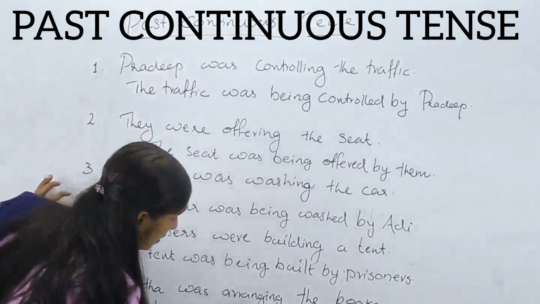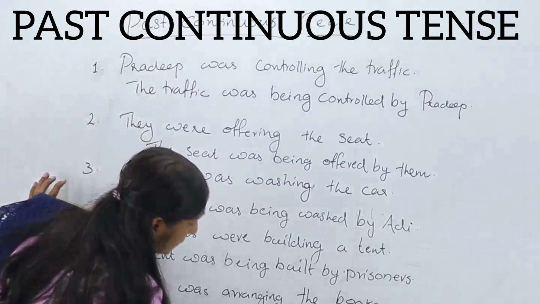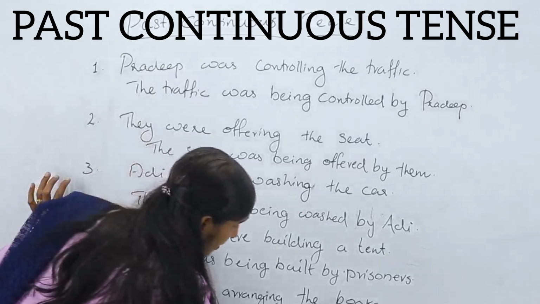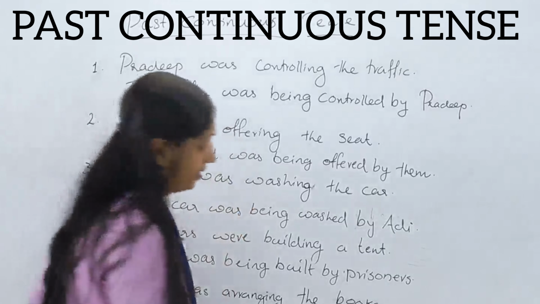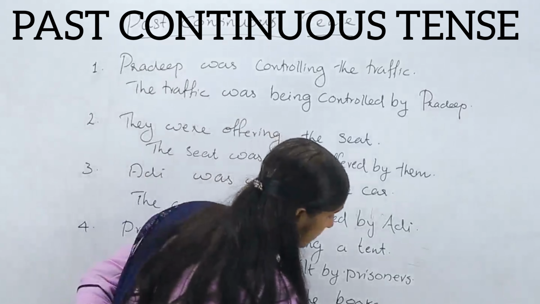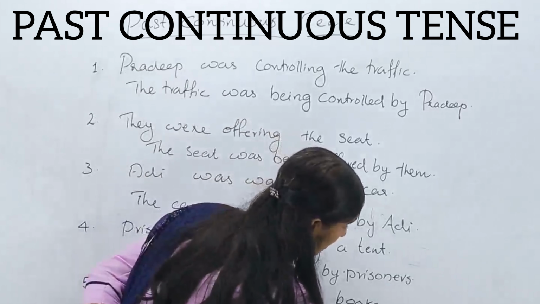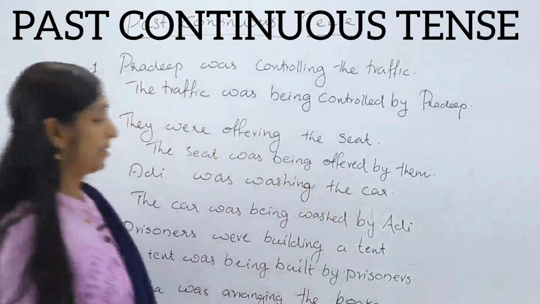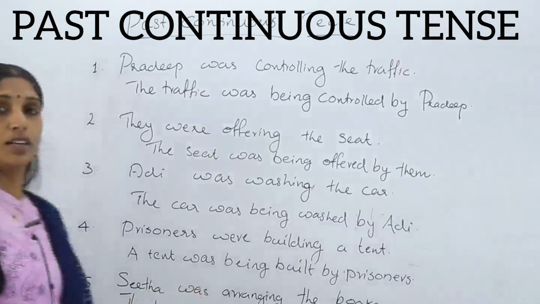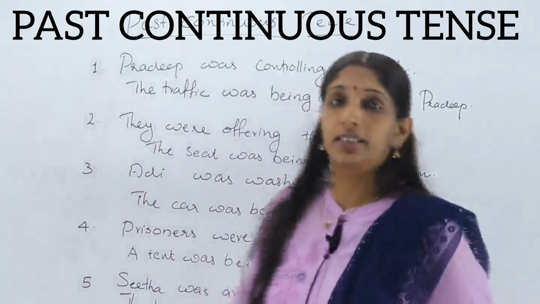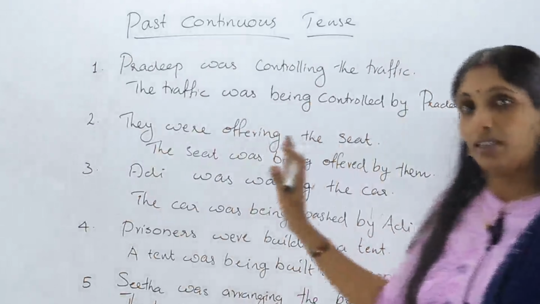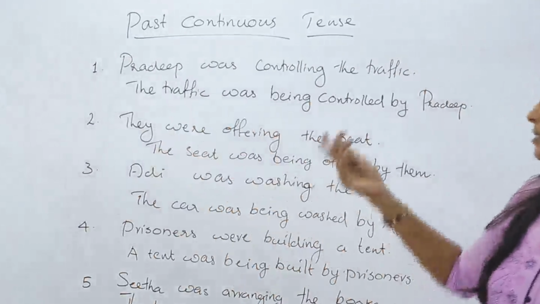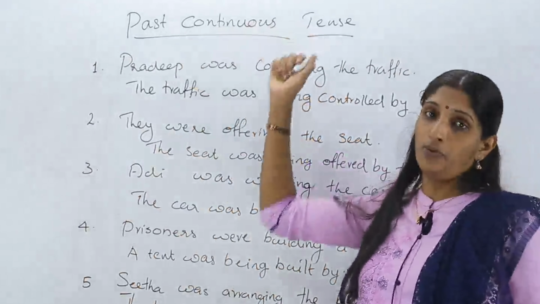The books were being arranged by Sita. Okay. Have you all written the correct answer? Okay, good. Very good. Now we can move to the next tense, that is past perfect tense.